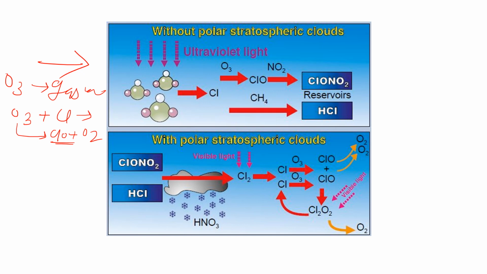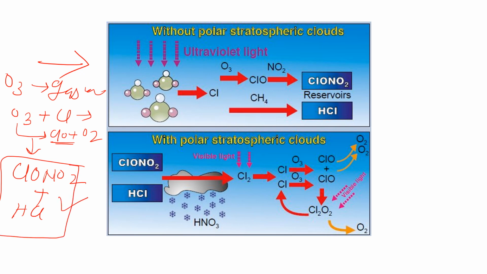So this chlorine and ozone finally form chlorine nitrate, ClONO2, and hydrochloric acid. And both these chemicals act as a reservoir in the absence of polar stratospheric clouds.